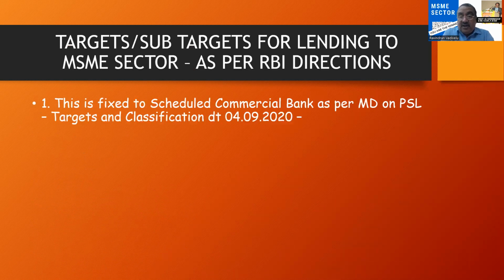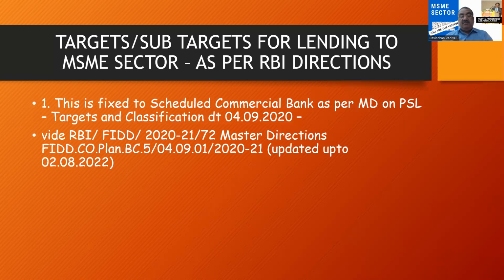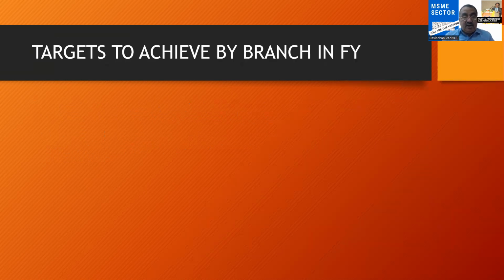Now, what's the target that has been set by the RBI for the purpose of lending to MSME? This is fixed for scheduled commercial banks. So this target is fixed and applicable only to the scheduled commercial banks. This has been defined in the targets and directions given in the RBI circular dated 4/9/2020, the RBI FIDD 2020-21 master directions. The master directions are updated up to 2/8/2022. Anybody who wants to see the updates, please go and refer to the RBI circular.